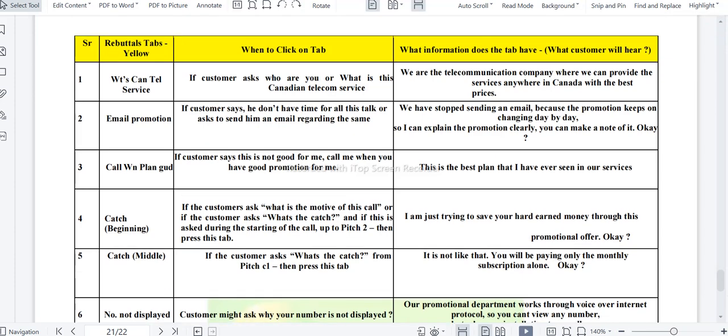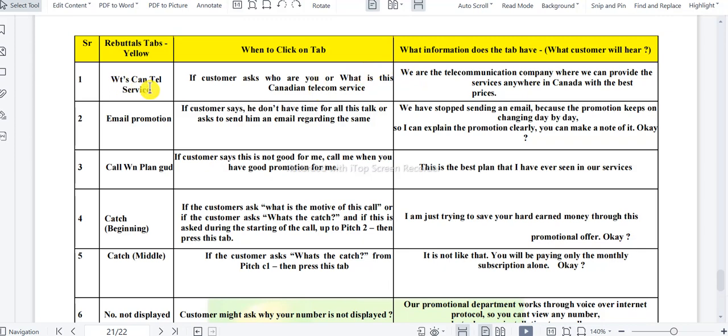So you can see, what is Canadian Telecom Service. If the customer asks who are you or what is this Canadian Telecom Service, Canadian Telecom Service is not the company name. It is a group of various companies together, and we call it Canadian Telecom Service. Company name is different. Okay, Short Direct, Zflex, or any company which we are going to work for, but a group of companies we name as Canadian Telecom Service. So when the customer is asking what is Canadian Telecom Service, you can click this button, what's Canadian Telecom Service.